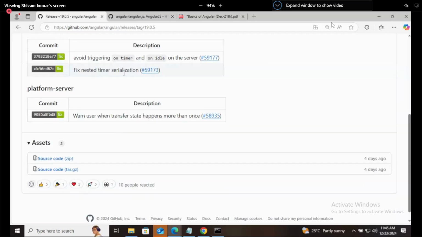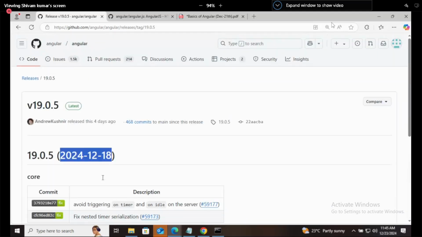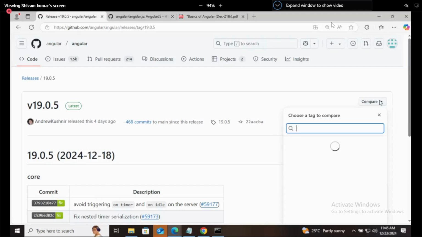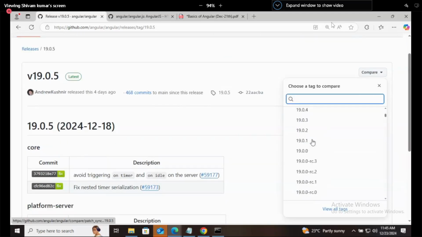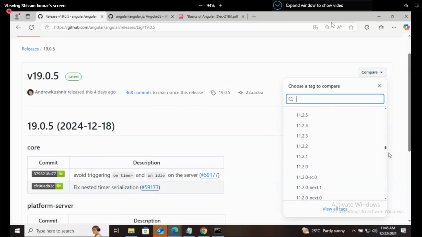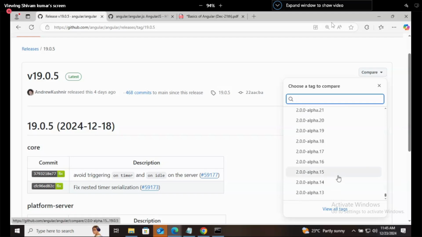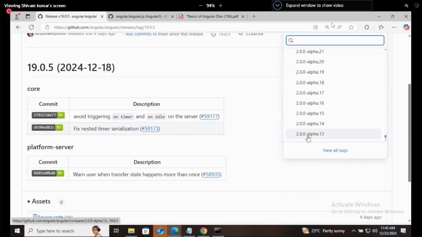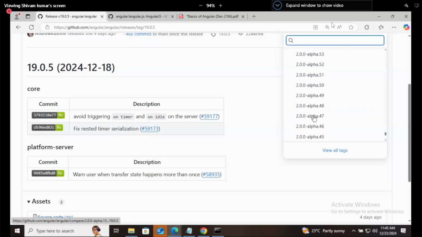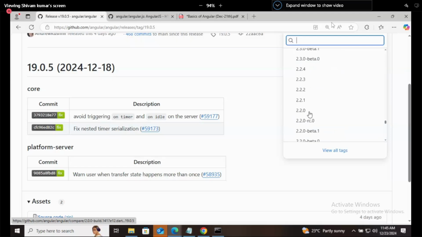What does it include? The source code is this. You can check the previous versions also. For that, you will see a compare option. Click on compare, and these were the versions before 19. The version history is very large here. Angular's first version was 2.0.0, then alpha 13, alpha 14, alpha 15. After 2 we got 2.3, after 2.3 we got 2.4, and then directly 4.